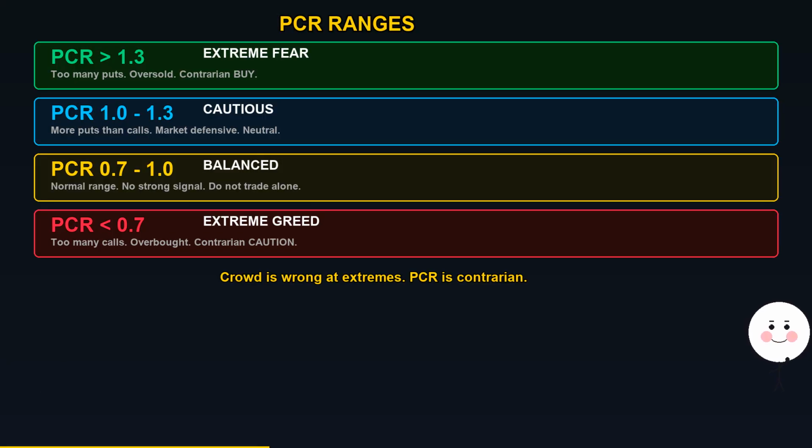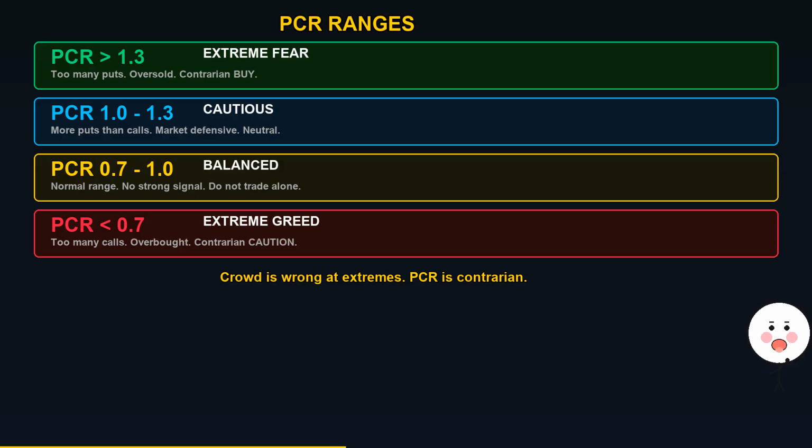PCR range is explained. PCR above 1.3 is extreme fear. Too many put buyers. Market is oversold. Contrarian signal to buy. The crowd is wrong. PCR between 1.0 and 1.3 is cautious. More puts than calls, but not extreme. Market is defensive. Neutral signal. PCR between 0.7 and 1.0 is balanced. Normal market conditions. No strong signal either way. Do not trade PCR alone here.